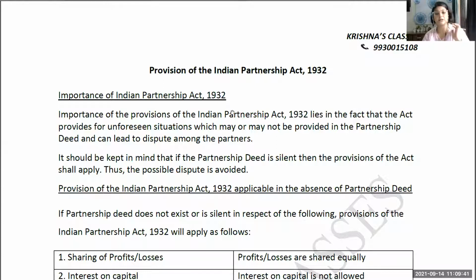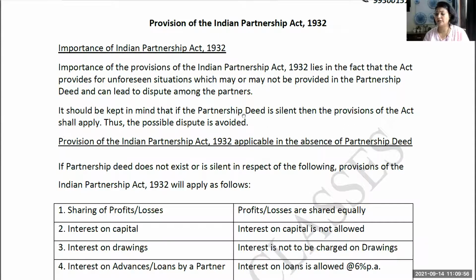So first we'll start with the provisions of the Indian Partnership Act 1932. When we start the fundamentals chapter, it starts from there. So this is a purely theoretical part, the importance of the Indian Partnership Act 1932. What you can do is just run through it once. You don't have to mug it up. Some important sections, if they are written over there, like the definition of partnership and under which section. I don't think it will go into that much detail, but you have to be prepared for everything which can come in the exam.